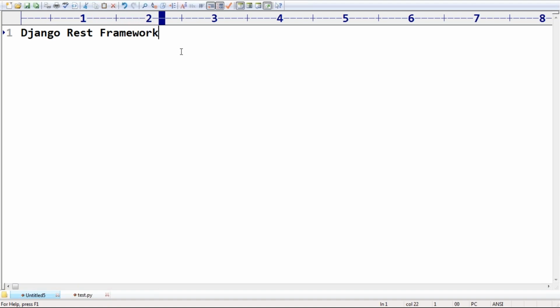The first prerequisite is compulsory. You people should be aware of Python. Okay, compulsory you should be aware of Django. The people who know these two things, only they should continue. Otherwise, you are not required to continue this batch. Because for the Django REST framework, the prerequisites are: one is Python, the second one is Django. First point, is that clear for all of you, right?